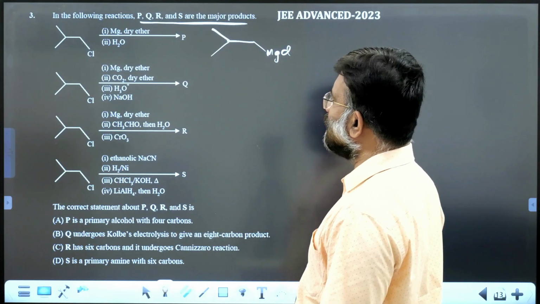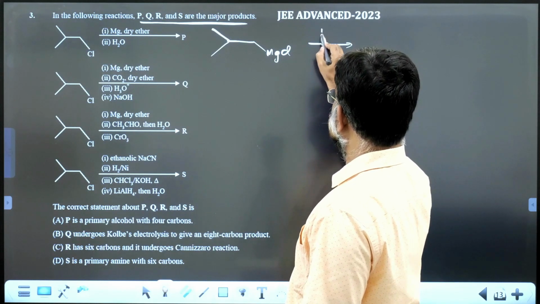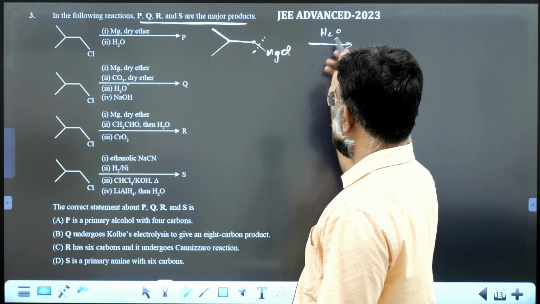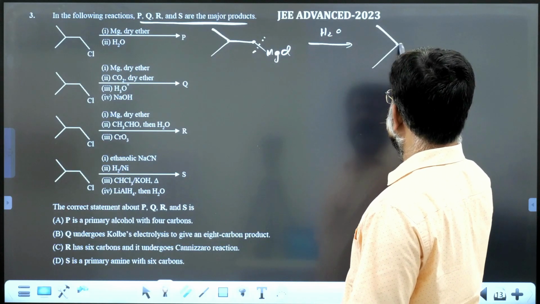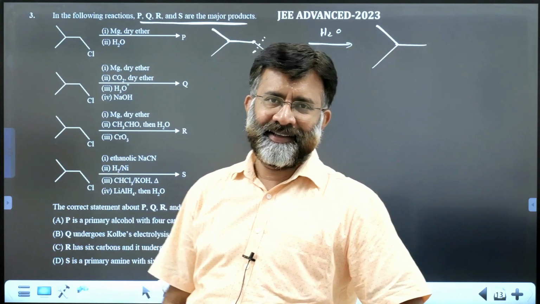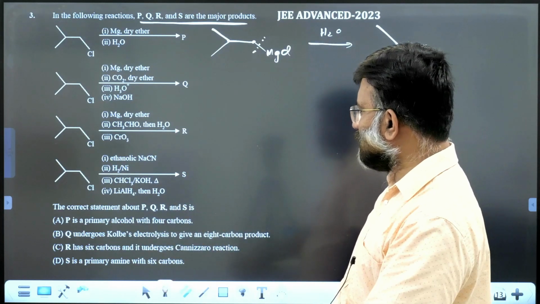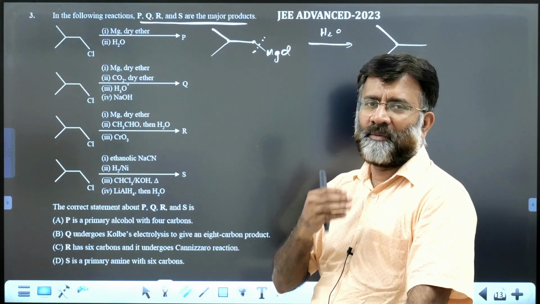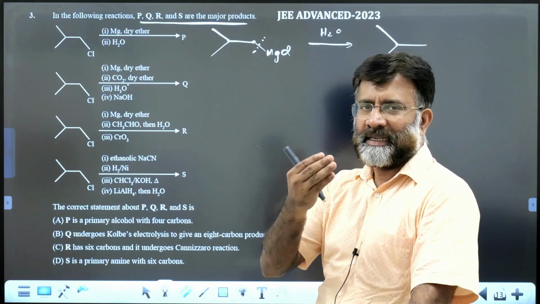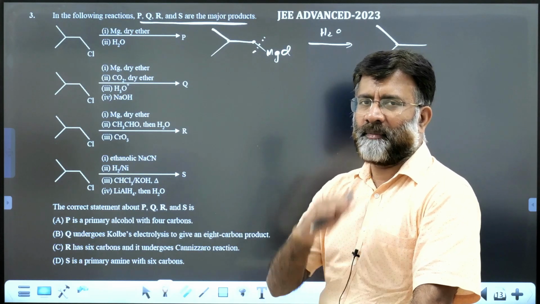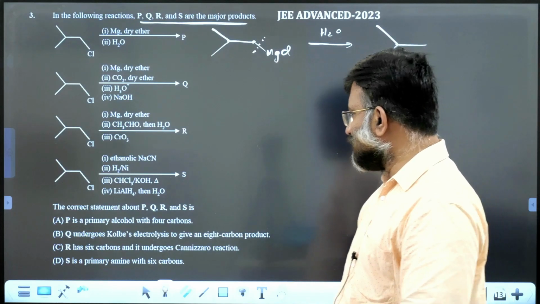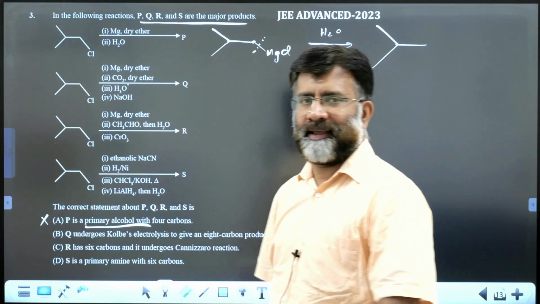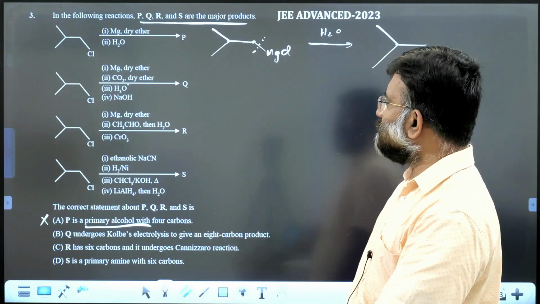Now that is treated with water. When a Grignard reagent interacts with water, the carbon captures a proton and you get a hydrocarbon, 2-methylpropane. The Grignard reagent is highly sensitive to moisture, and to any molecule which even feebly donates H+, and it will be converted to a hydrocarbon. So the statement that P is a primary alcohol is wrong. Option A is out.